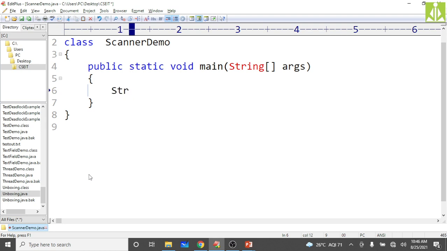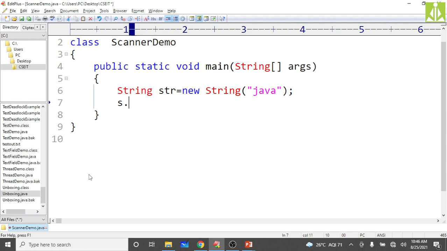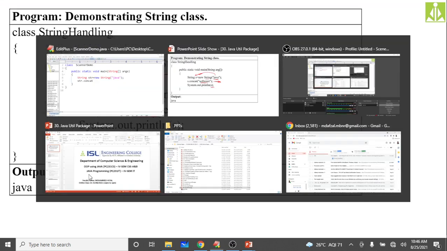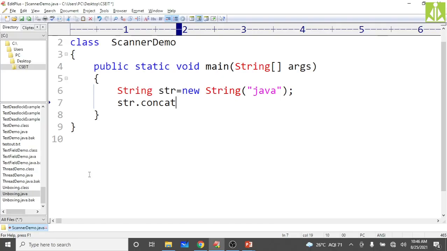I'm creating a string str equals new String of Java, then performing str.concat of software, so I'm trying to add more string to it.